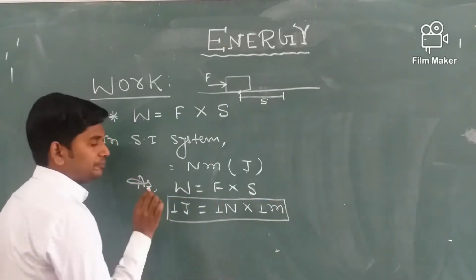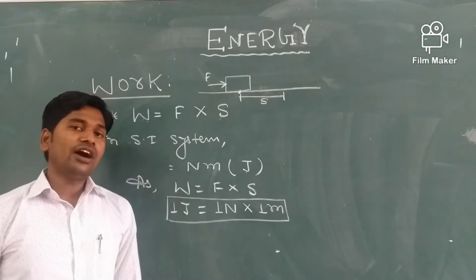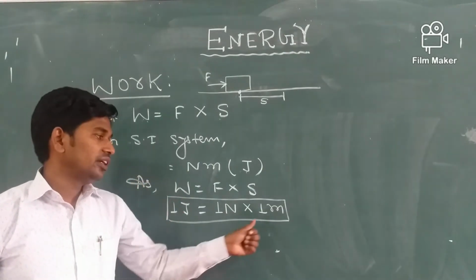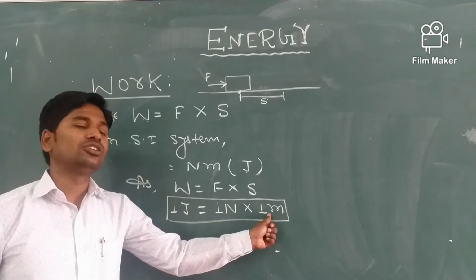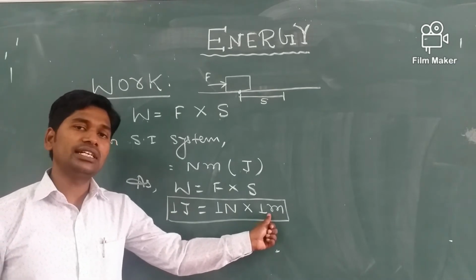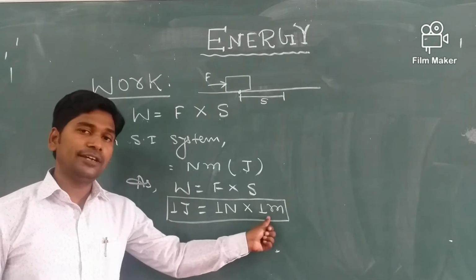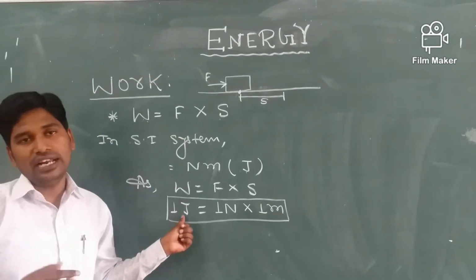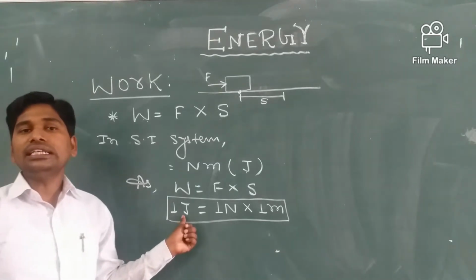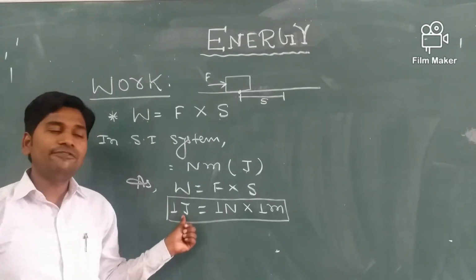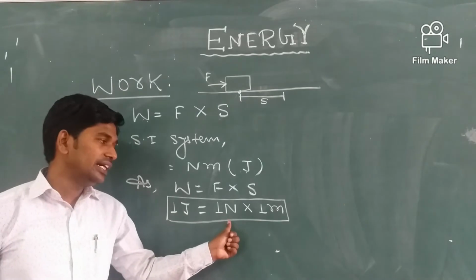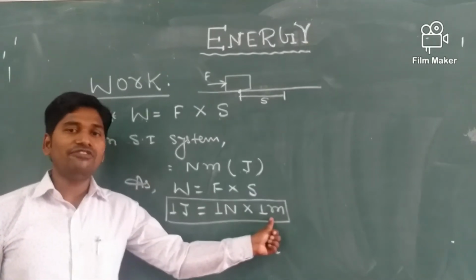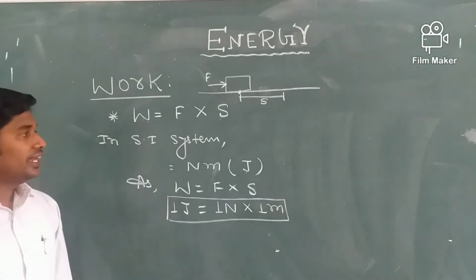So we can say, if a force of 1 Newton acts on a body and displaces it through a distance of 1 meter in the direction of applied force, work is said to be 1 joule.